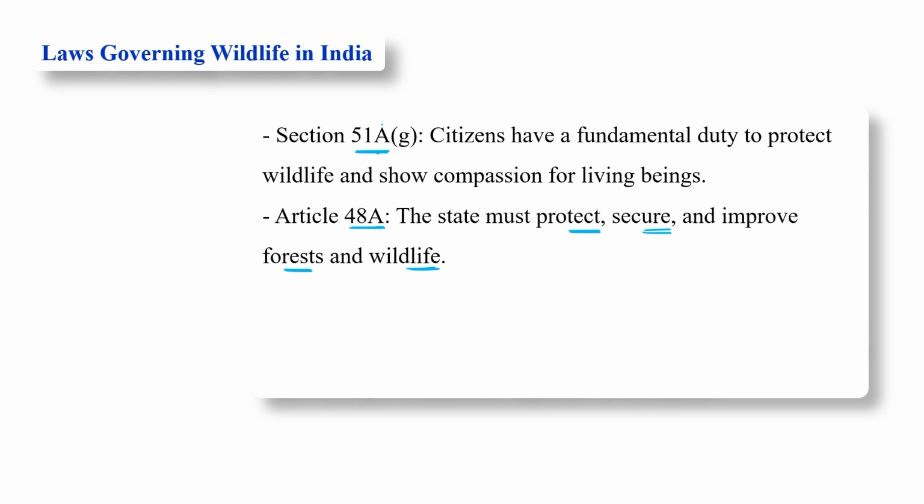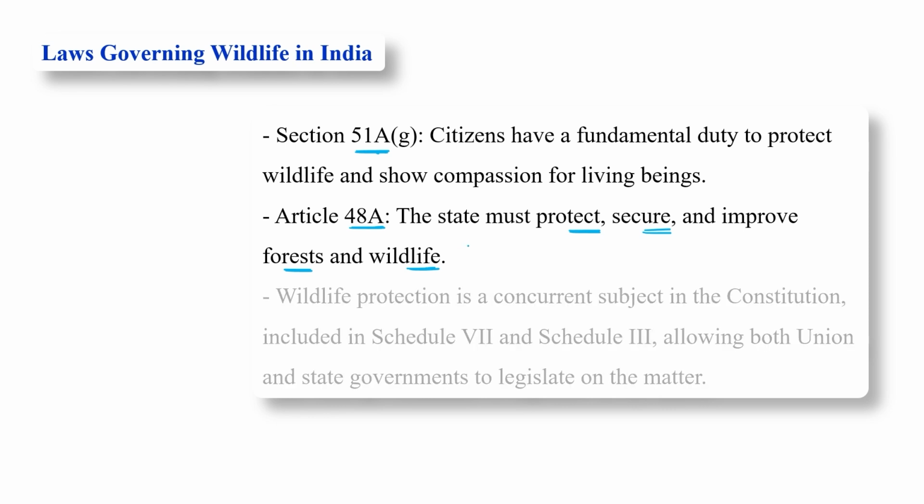It is for all the citizens of our country. They have a fundamental duty to protect the wildlife and show compassion for living beings. And Article 48A makes it a duty of the government of that particular state to protect and secure the forests within their state boundaries, and the wildlife.